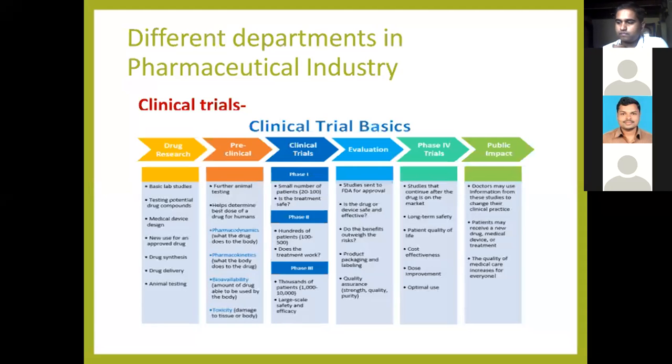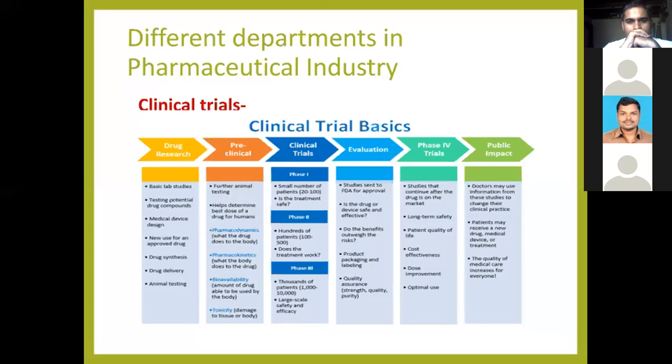Then the next one is clinical trials. There are 3 phases of clinical trials, and they are studied on humans. The first stage is a small number of patients, like 20 to 100. If it is safe for those patients, they move on to 100 to 500 patients. If the treatment works in those 100 to 500 patients, they move on to the next phase, phase 3, with 1000 to 10,000 patients.